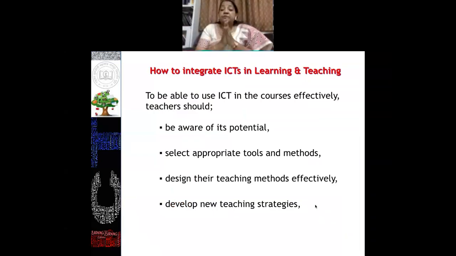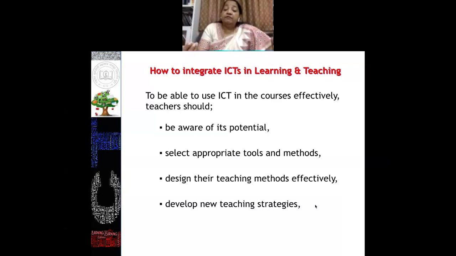The very important aspect of integrating ICT is that a teacher should be able to use these ICT tools in the courses effectively, if the teacher is aware of its potential. Unless and until you know the importance or the potential of ICT, you will not be fascinated to use this ICT tool in your day-to-day teaching learning process.